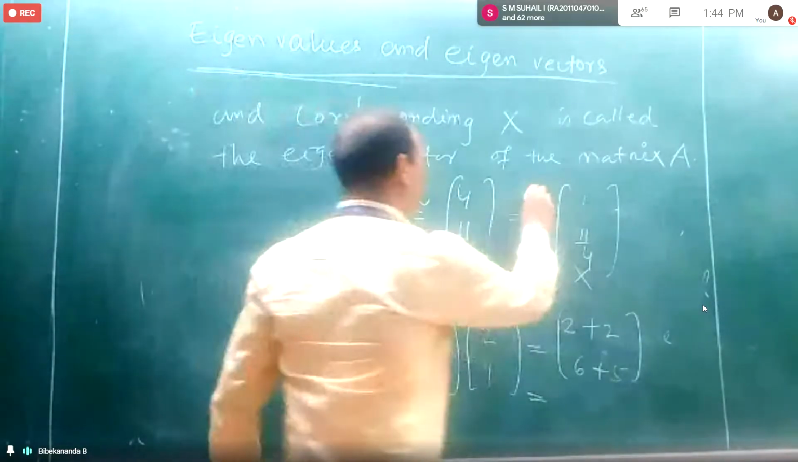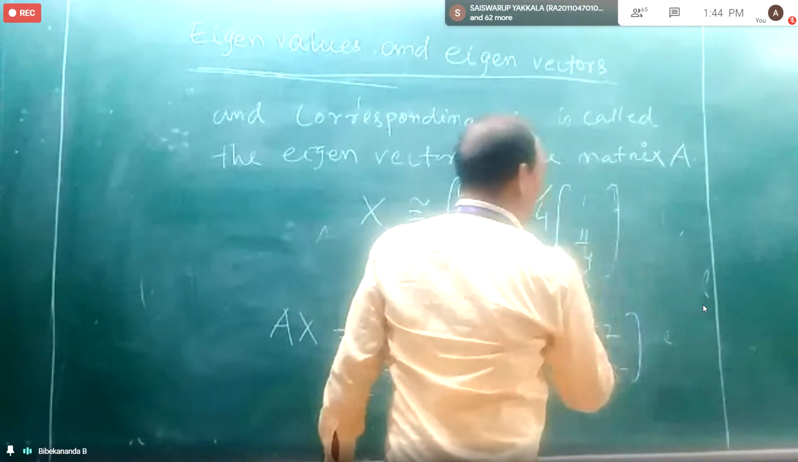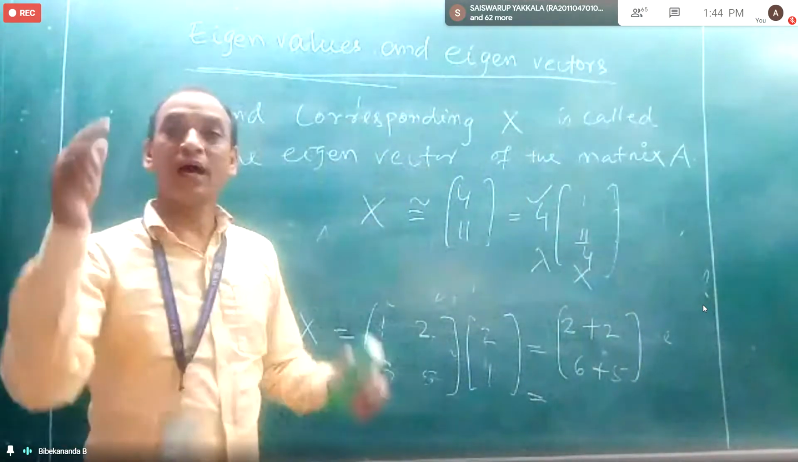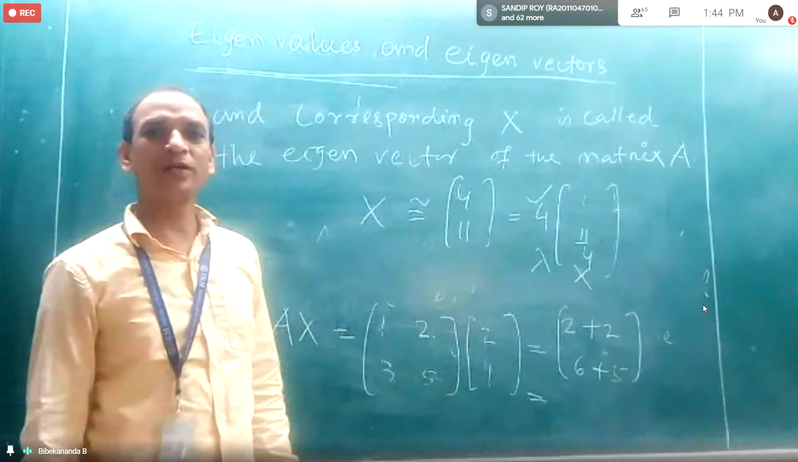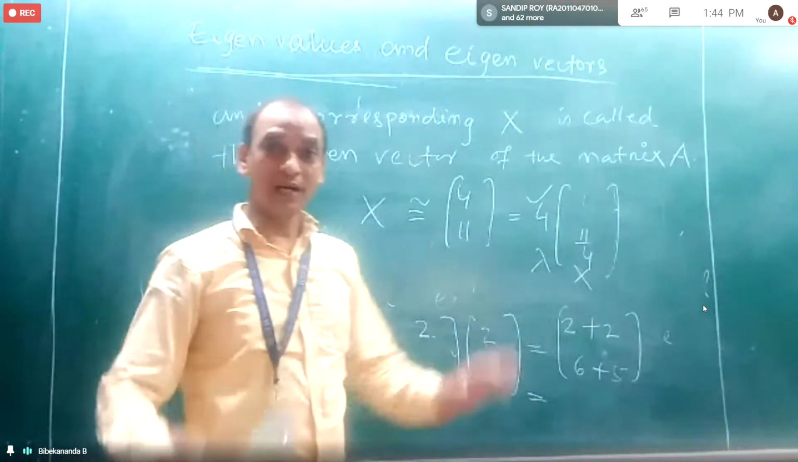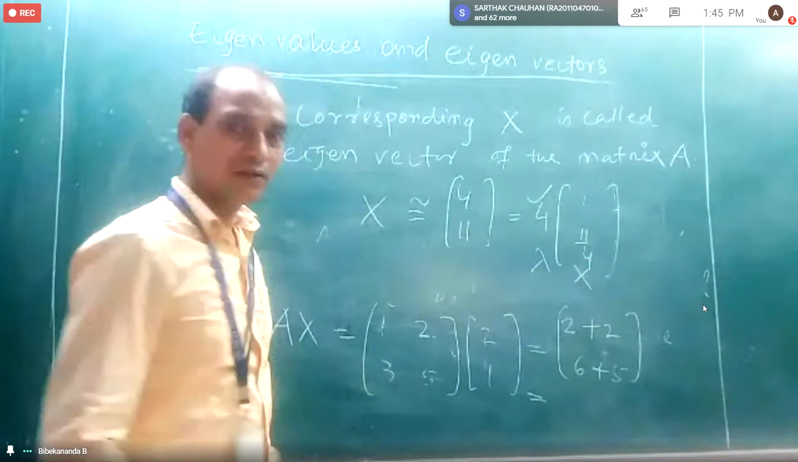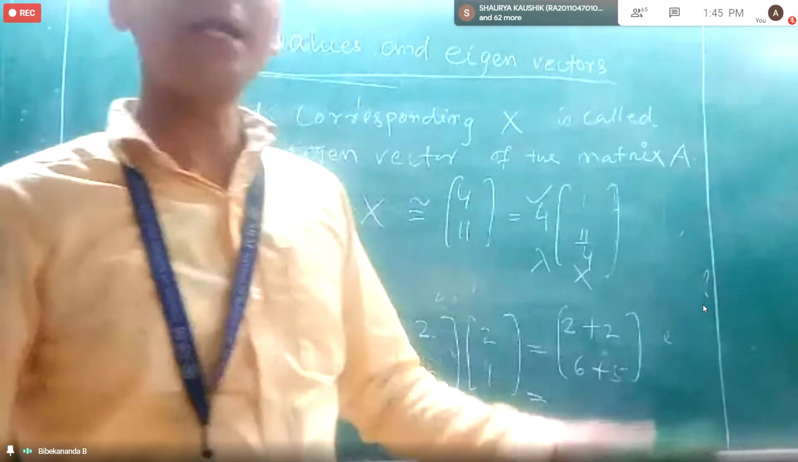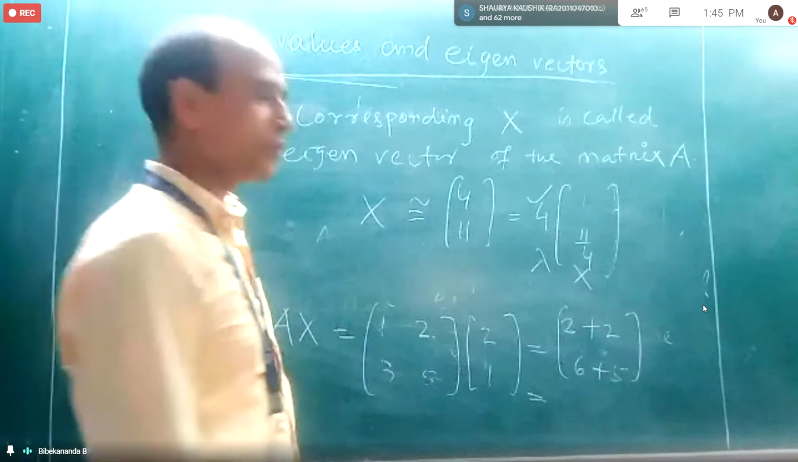So this 4 is called the eigenvalue, and this column matrix is called the eigenvector corresponding to the eigenvalue 4. Understood now? Yes, sir. Okay. Sir, but we can also take out 11 common. You can take 11, no problem.